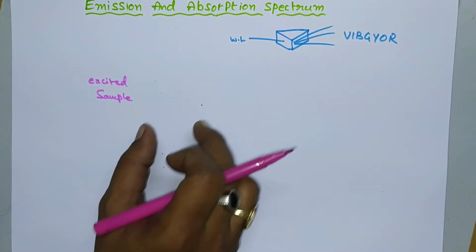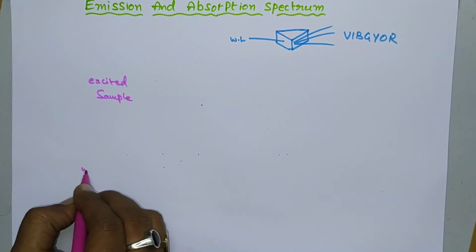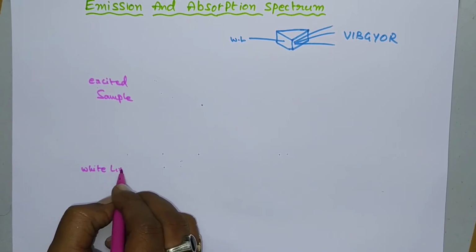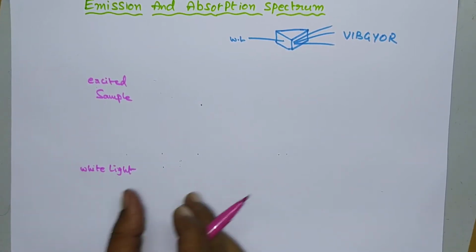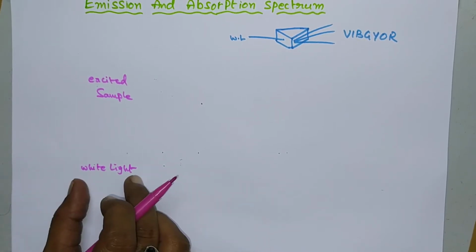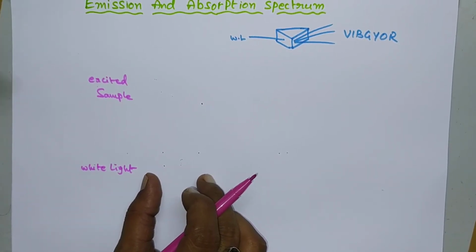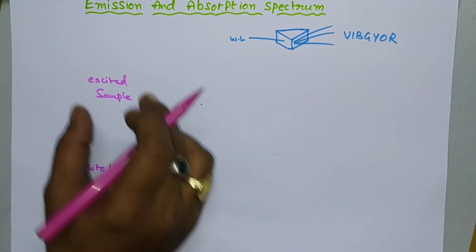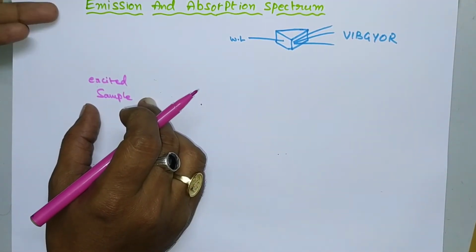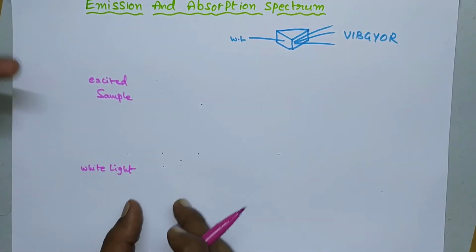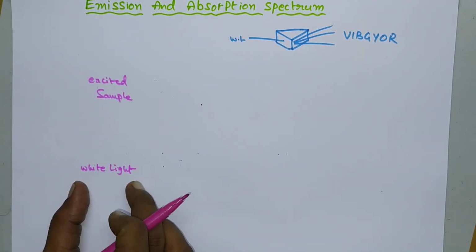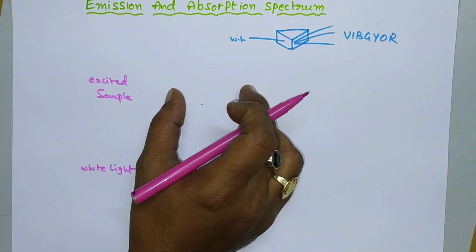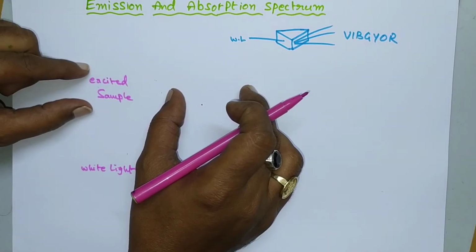Otherwise, if you take white light and pass it through a sample, that sample absorbs some amount of radiation. That spectrum is nothing but the absorption spectrum. So the spectrum obtained from an excited sample is the emission spectrum, whereas the spectrum obtained by absorbing some radiation from white light is the absorption spectrum. In order to get a clear spectrum, we should pass this excited sample's radiation through a prism.